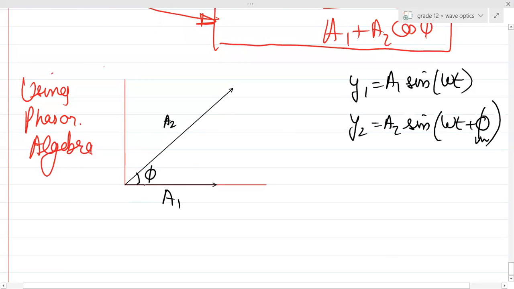So basically, can you see over here, guys? I can just produce this whole thing like this. Parallelogram law of vector addition किसी को याद है?